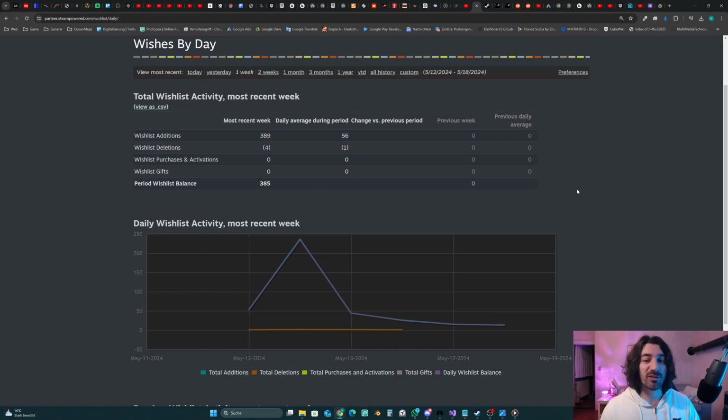We got 385 wishlists in the last 7 days. And if you look at this graph here, you see that the first day was 53. Then we got here a big boost to 235. And then it fell down to 44, 25, 15, and now 13. So this is the wishlist curve of Captain Carnage in the first week.